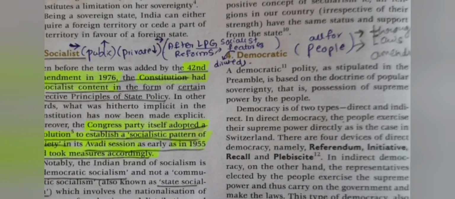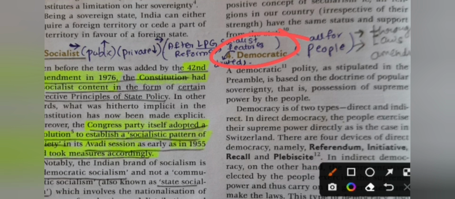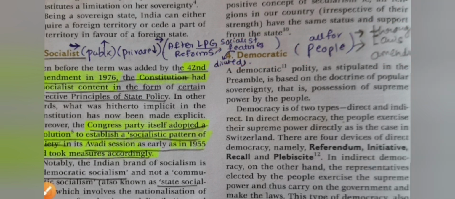And the next word is democratic. What does democratic mean? We all know it is by the people, of the people, and for the people. Government takes decisions all for the people. This is called democratic. The government takes decisions for all the people and by all the people through laws and amendments in our parliament. This is called democratic.